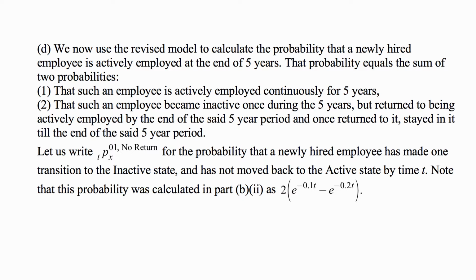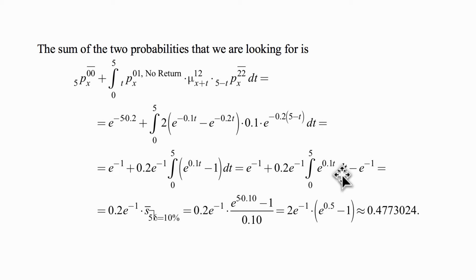Let us write tp x 01 no return for the probability that a newly hired employee has made one transition to the inactive state and has not moved back to the active state by time t. And we actually calculated that probability in part B2 as 2 times e to the minus 0.1 t minus e to the minus 0.2 t, because the model, as far as just original states 0 and 1, is unaffected by any adjustments. I probably should say that the model in the context of the event that we're calculating.